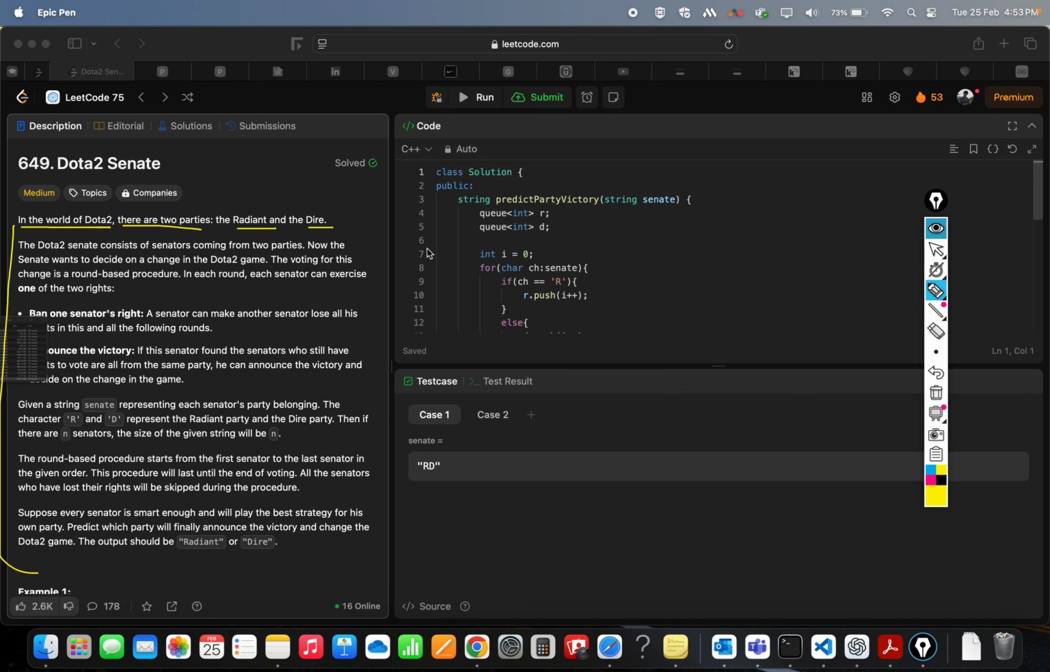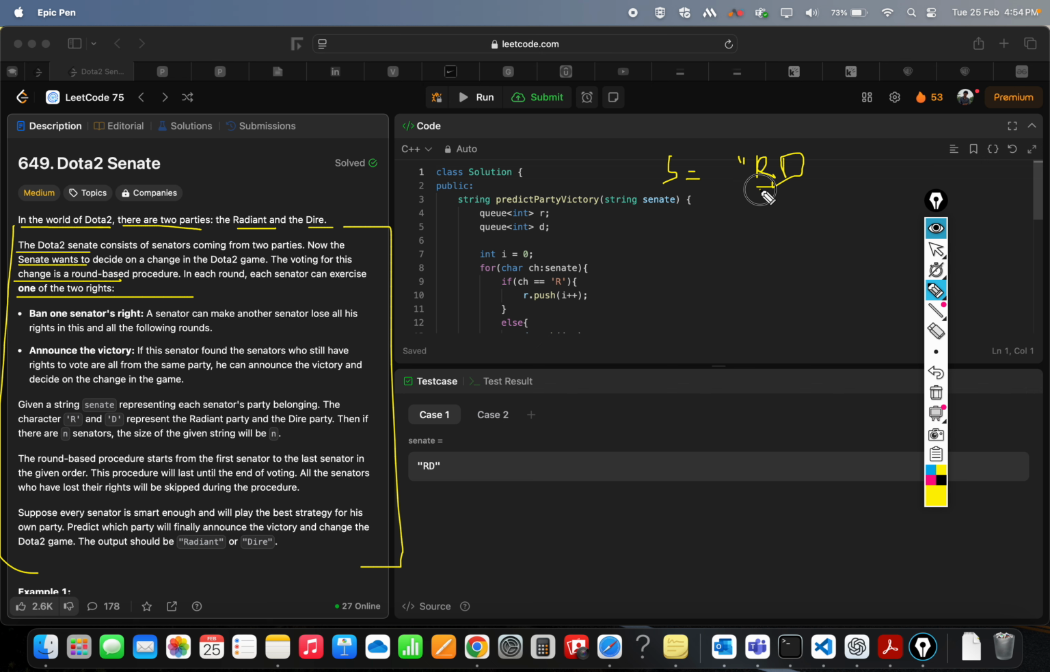Let me go through this question first. Read all the things, and then you will get to know. The problem is asking a simple thing. We are given a string called Senate, which is a string holding senators, and the senators are from two parties. One is Radiant, and the other is Dire.